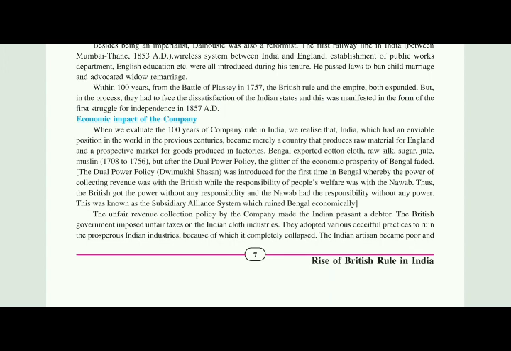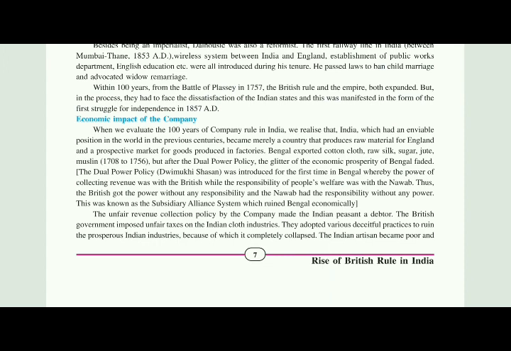As we were seeing, the subsidiary alliance system was being adopted, in which the British had the power without any responsibility, and the Nawab had the responsibility but not the power, which we have seen in the subsidiary alliance system. There was an unfair revenue collection policy by the company, and the Indian cloth industry had unfair taxes imposed on it. So now moving towards the economic impact of the company.